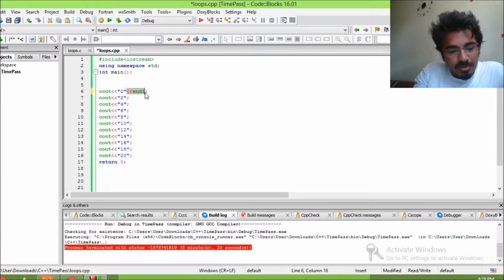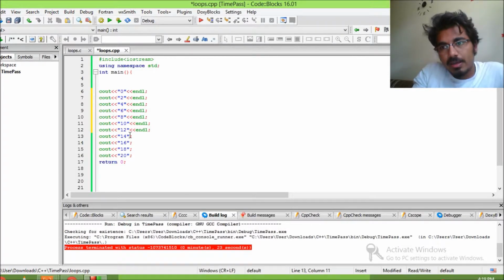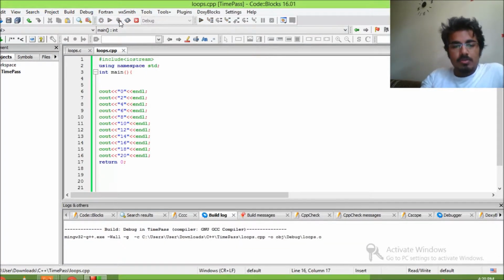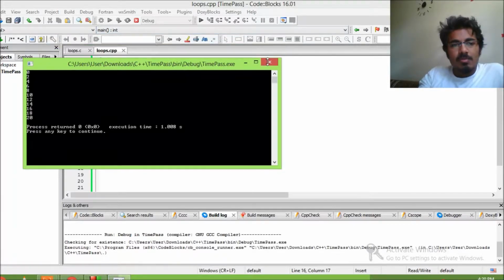And remember, it moves to the next line, right? So it will write 0, and then you'll go on to the next line, and then there will be a 2. Then you go on to the next line and it will write a 4. Then it'll go on to the next line and print out 6, and so on. Now if we run that, that should be looking more organized than we had before.